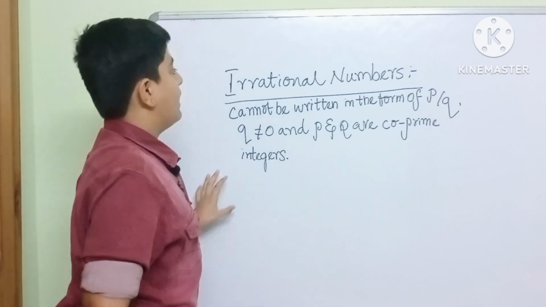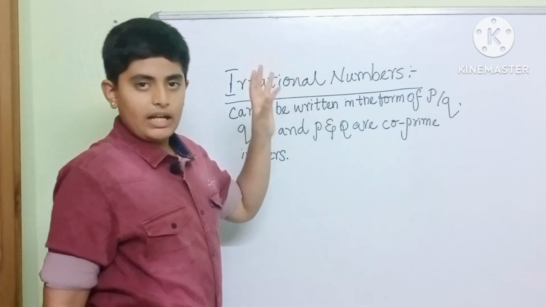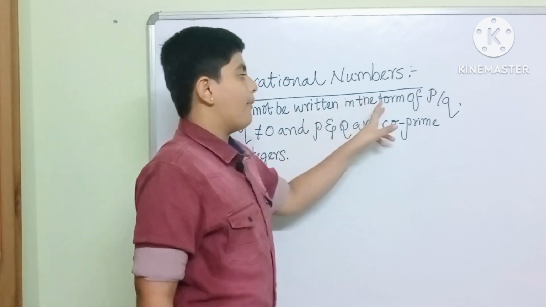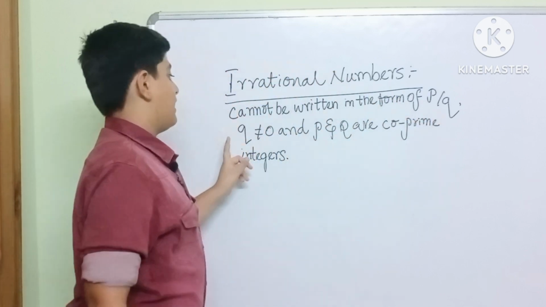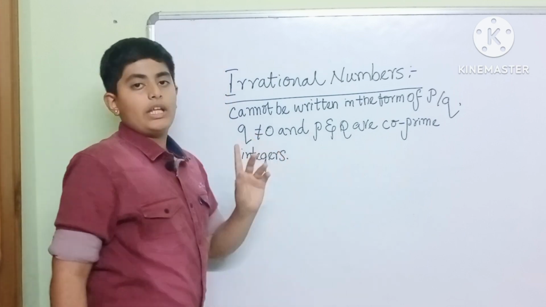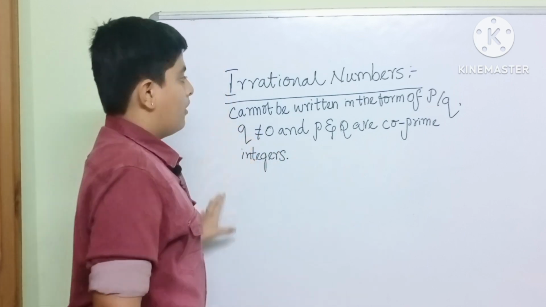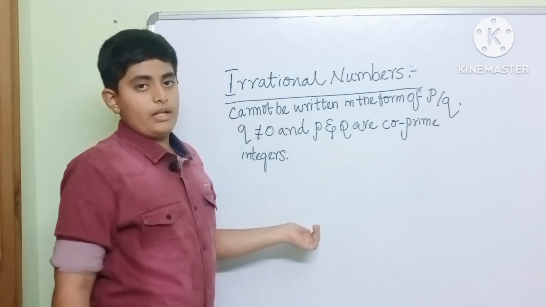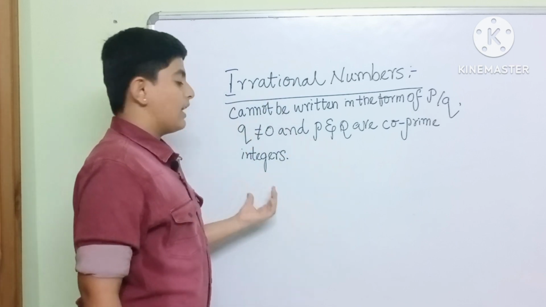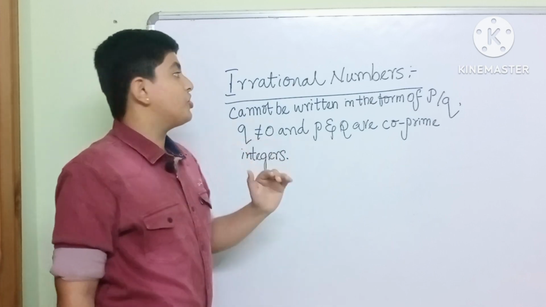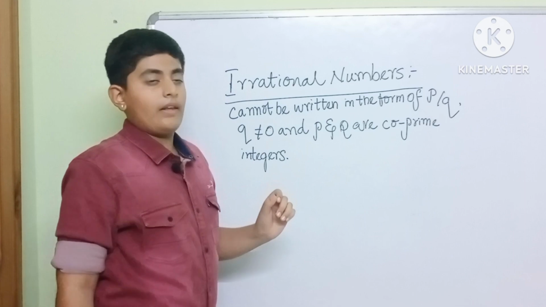Let me tell you again. Irrational numbers are the type of numbers which cannot be written in the form of p by q, where p and q are co-prime integers and q is not equal to 0. I hope you have understood the definition of irrational numbers. So let us go into the next topic, that is the decimal expansion of irrational numbers.